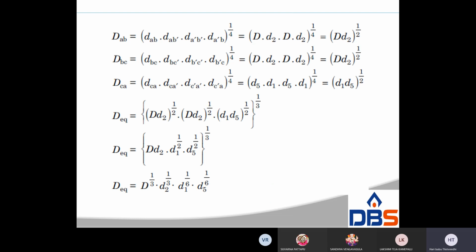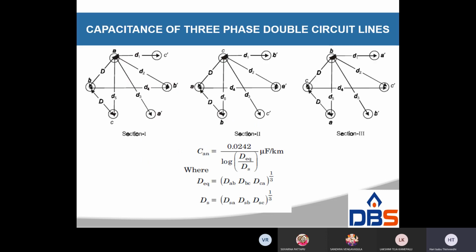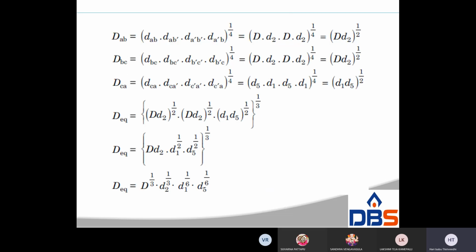So like this. What is D_AB? Distance between A and B, distance between A and B dash, distance between A dash and B dash, distance between A dash and B, whole power 1 by 4. The AB distance is D. The AB dash distance is D2. The A dash B dash distance is capital D. The A dash B distance is D2, whole power 1 by 4.